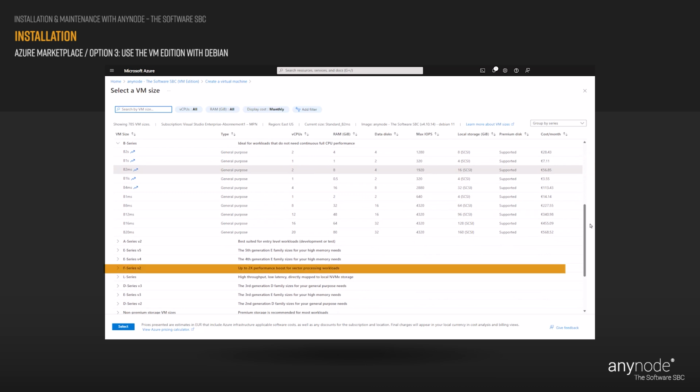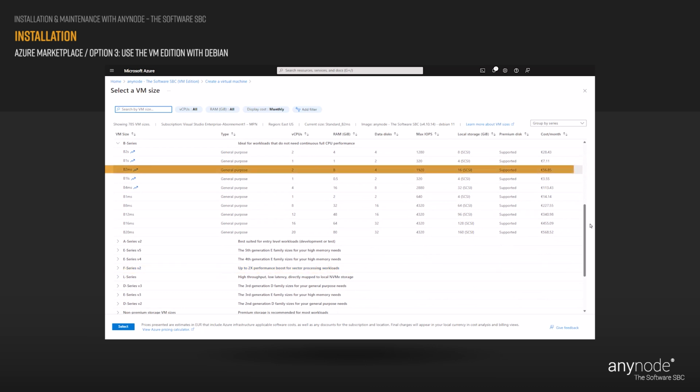The F-Series are optimized VM sizes that have a high CPU-to-memory ratio. If you have a busy contact center and you need the entire number of concurrent calls all day, the F-Series is suitable because it guarantees power consistently. For our deployment example, we have chosen the B-Series for AnyNode. Click on the Select button.